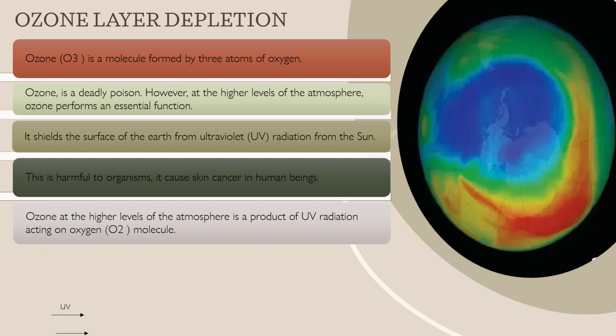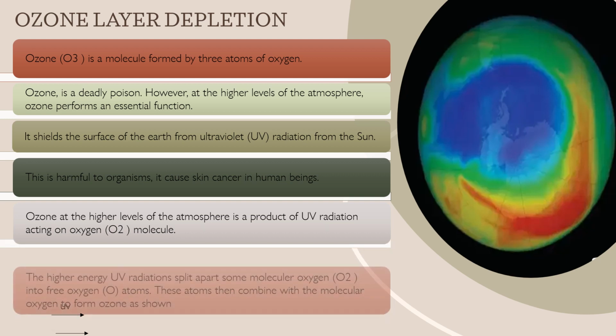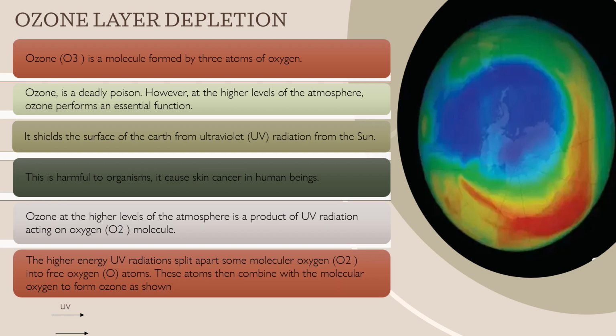Ozone at the higher levels of the atmosphere is a product of UV radiation acting on oxygen molecules. From this equation, we can see that the oxygen molecule combines with UV and splits into two free oxygen atoms. After that, a free oxygen atom combines with an oxygen molecule, and it forms O3, ozone.